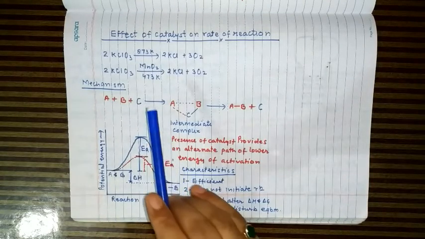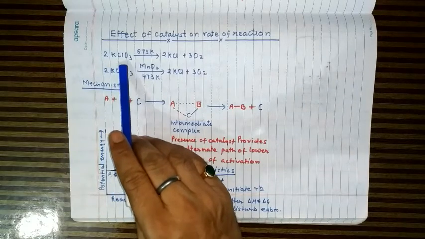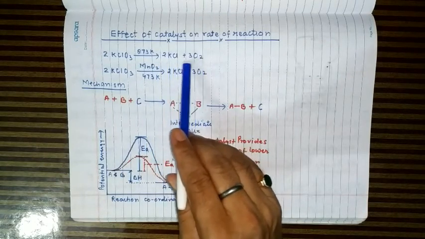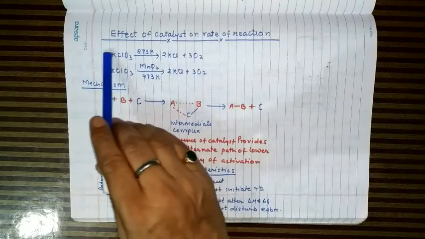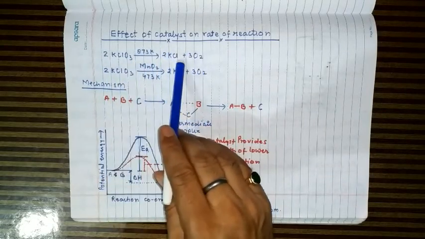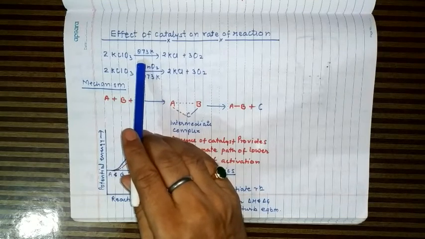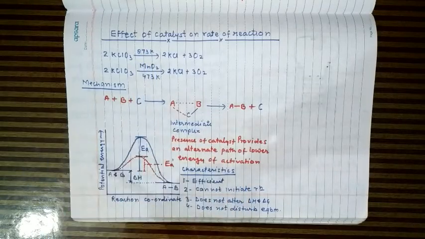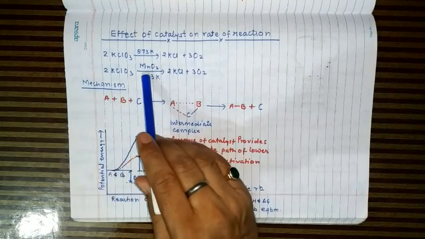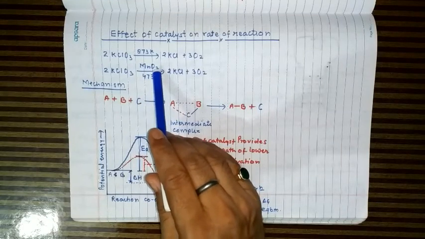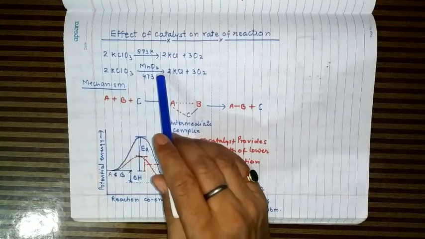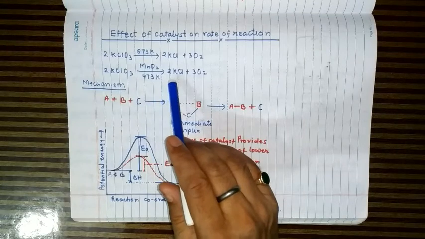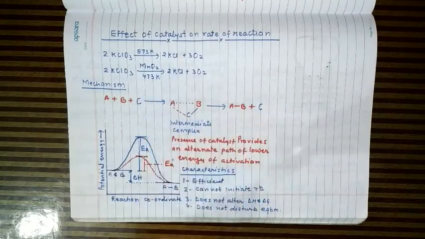Here, if you see this reaction, the decomposition of potassium chlorate gives potassium chloride and oxygen. If this reaction is carried out without using any catalyst, then it requires a temperature range of 673 to 873 Kelvin. Now if a small amount of MnO2 is added to the reaction mixture, then the same reaction is carried out at 473 Kelvin and at a much faster rate than earlier.